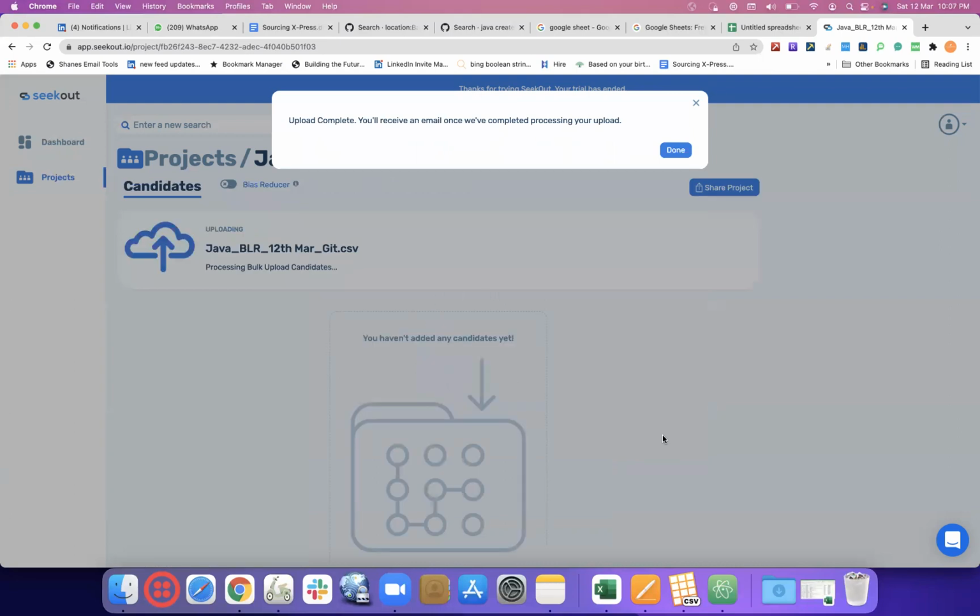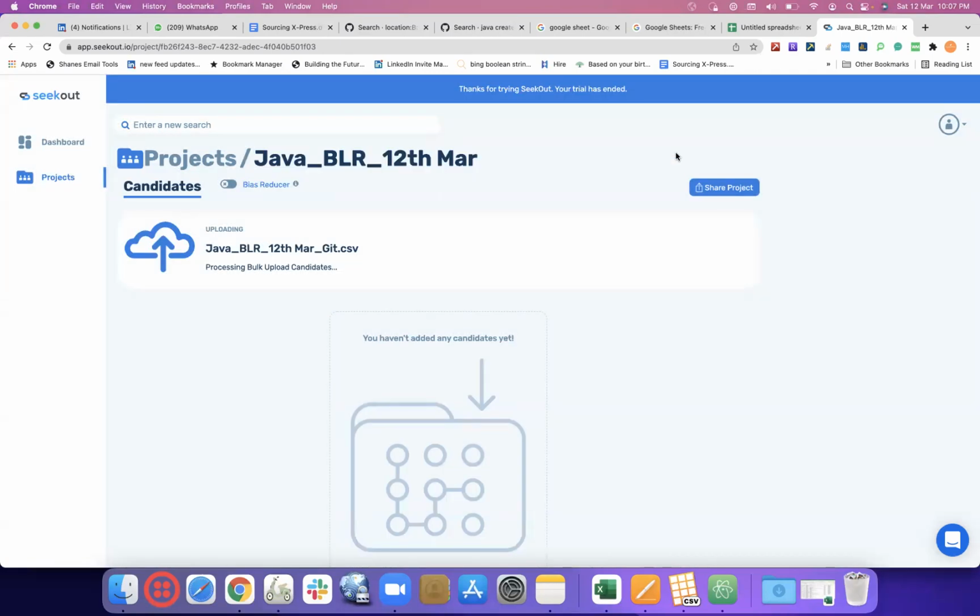Upload complete. You'll receive an email once we have completed the processing. It just takes a couple of seconds, or a minute at most. We'll also get an email notification once the upload is done, to our registered email ID, whichever the official or the personal. So for now, I would say done. Let's wait for another minute. Any confusion or doubt meanwhile?